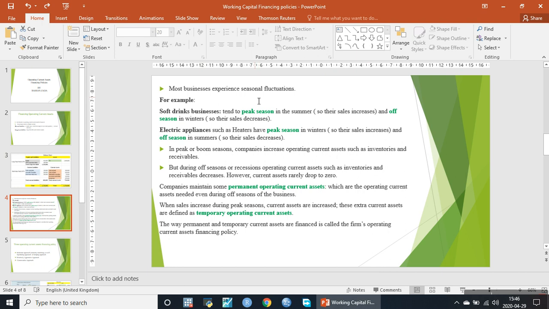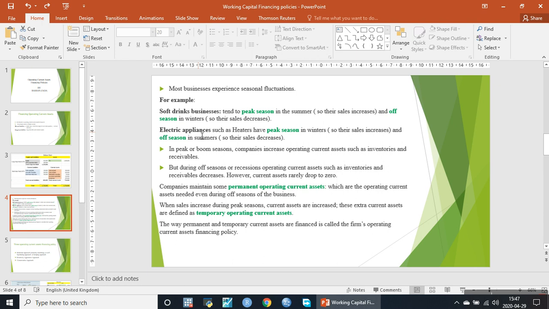So the equity and liability side is equal to the total of the asset side. Most businesses experience seasonal fluctuations. Seasonal fluctuation means that sales increase in one season and may decrease in the other season when the season is off. For example, consider the soft drink business. Soft drinks have a peak season in summer, so their sales increase in summer, and the off season is winter, so their sales decrease in winter.